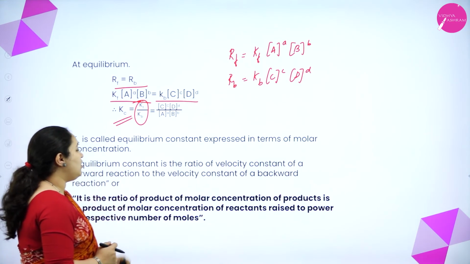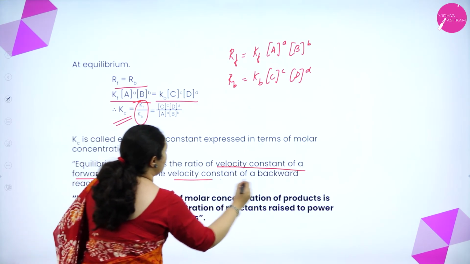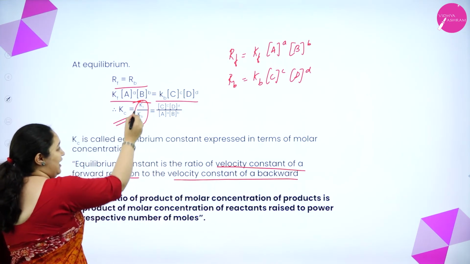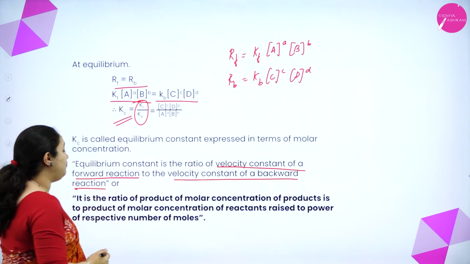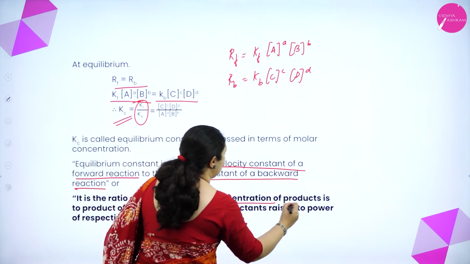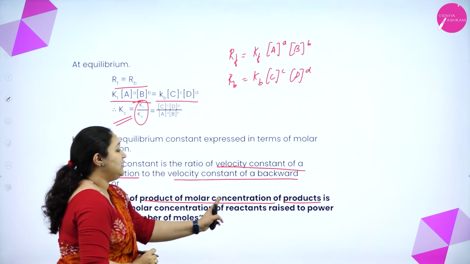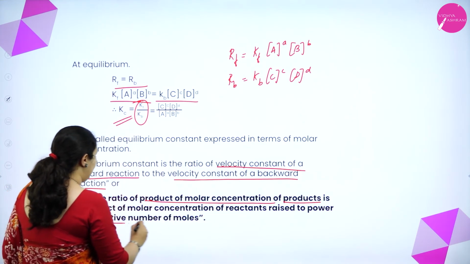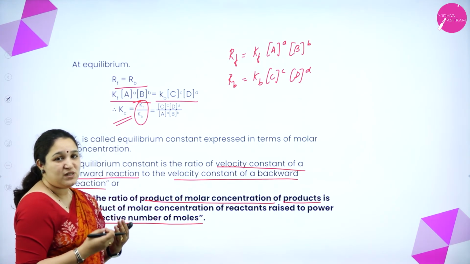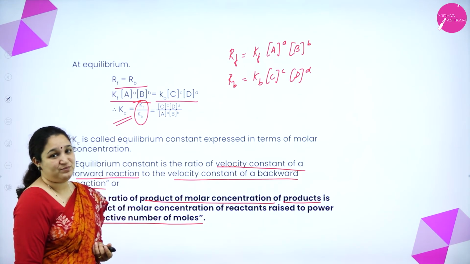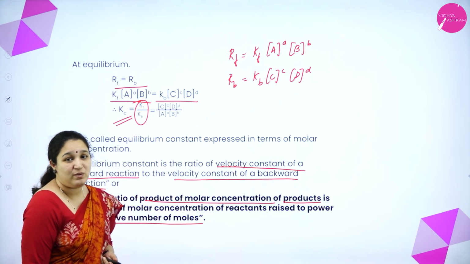One is the ratio of the velocity constant of the forward reaction to the velocity constant of the backward reaction, that is Kf by Kb. Or it is the ratio of the product of the molar concentrations of the products to the product of the molar concentrations of the reactants raised to the power of their respective numbers of moles. That is nothing but the numbers from the balanced chemical equation.